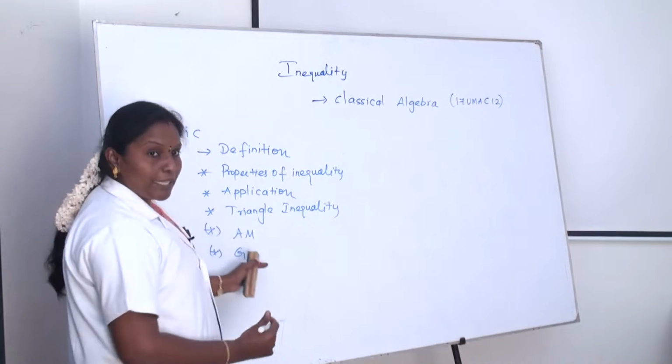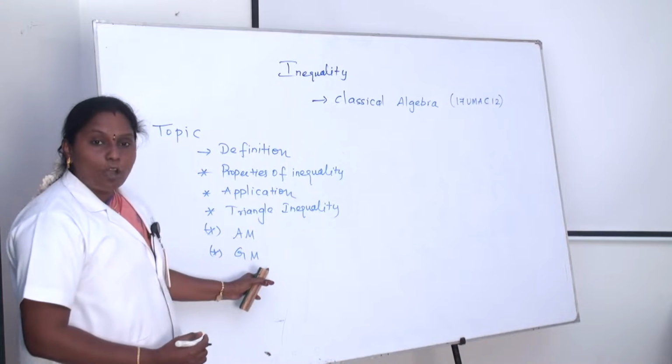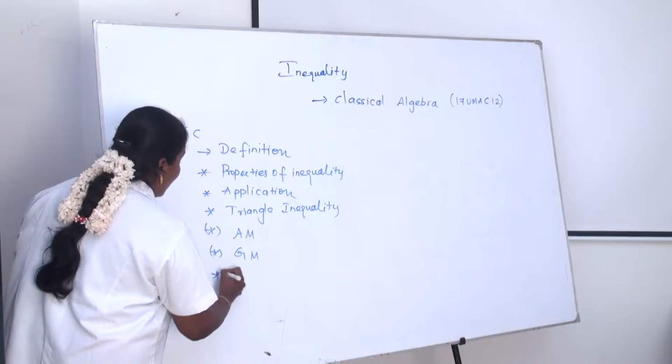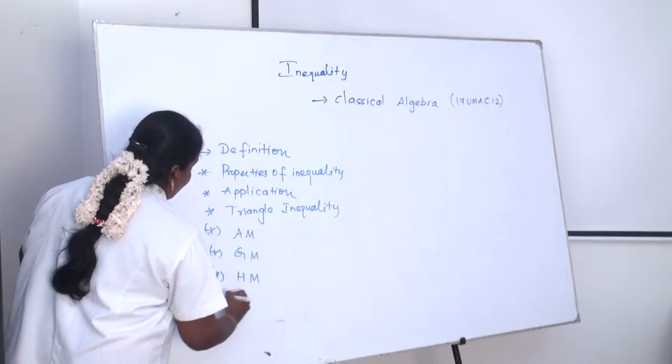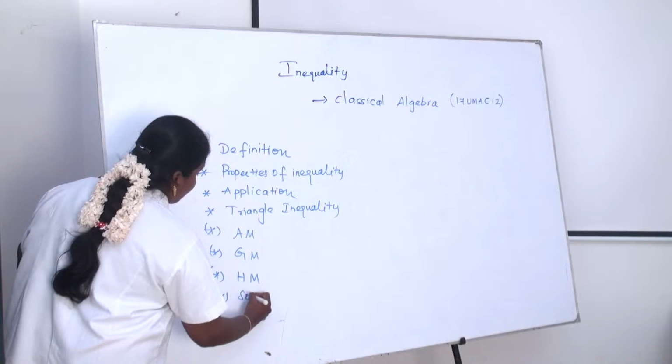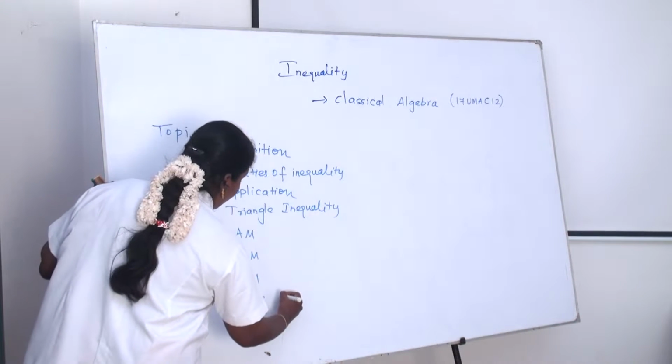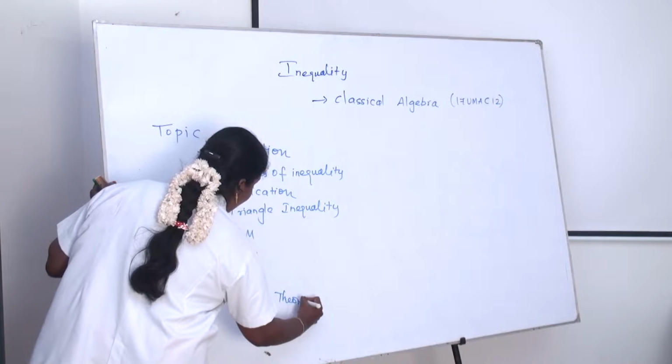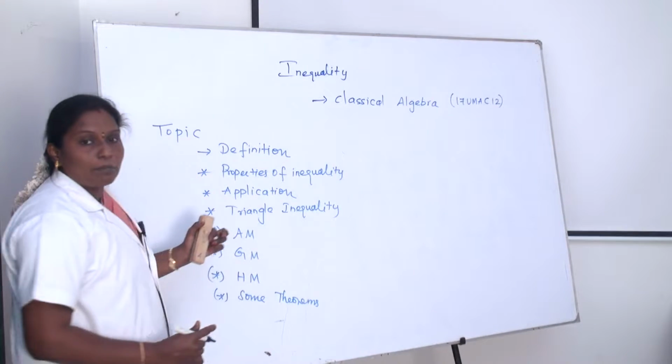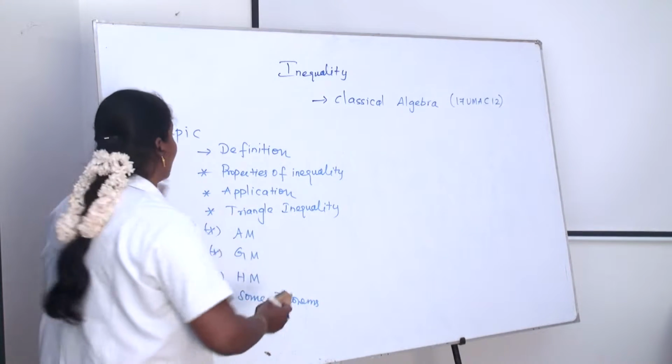AM is arithmetic mean, GM is geometric mean, and then harmonic mean. And some theorems are related to arithmetic mean, geometric mean, and harmonic mean.